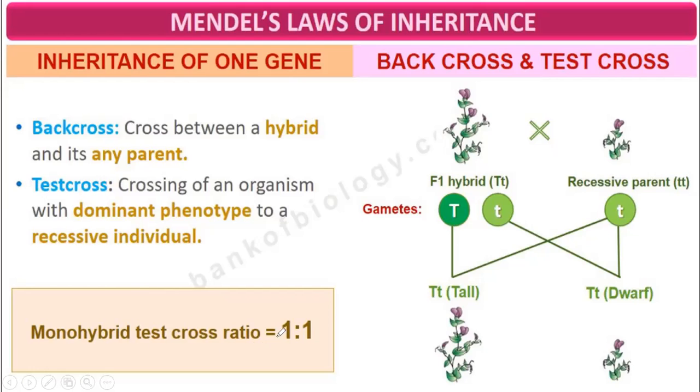The monohybrid test cross ratio is 1:1. Here this will be small t, small t, not capital T. But here, 50% of the plants are tall and 50% of the plants are dwarf. So this ratio is 1:1.